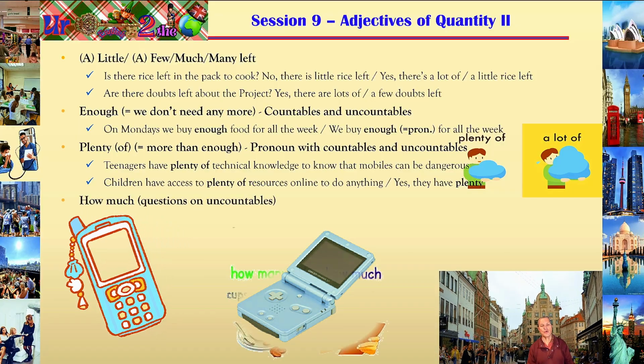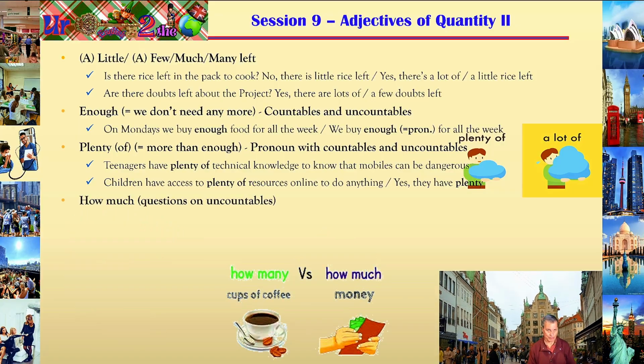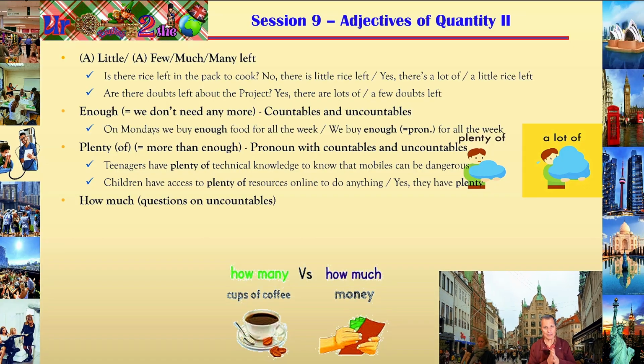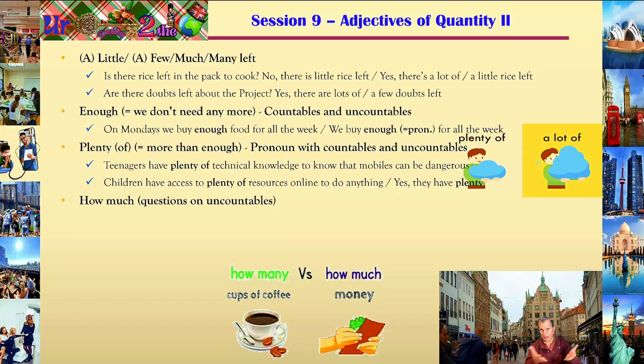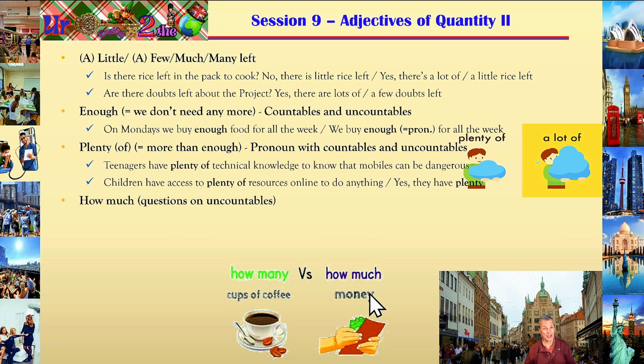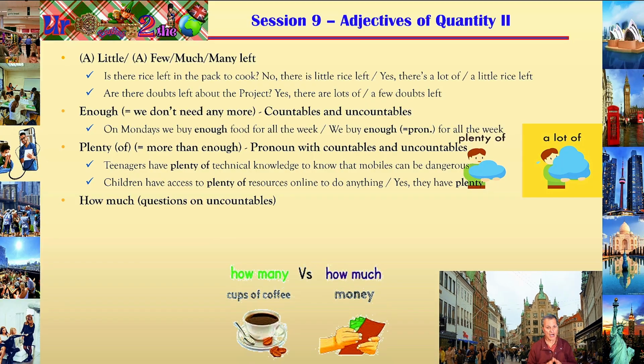How much? Questions on uncountables. When you want to ask about uncountable nouns, you use how much. For example, in the image that has just appeared, if you talk about money, the question would be how much money. You can never say how many money, right? Many, because money is uncountable and many is for countables. Consequently, you have to use much. How much money?